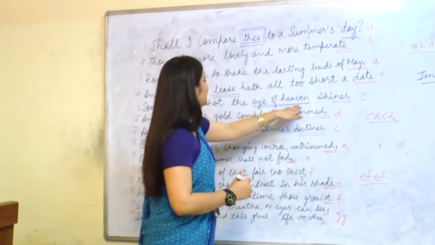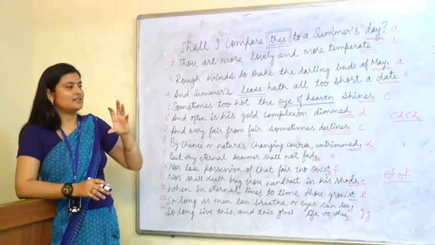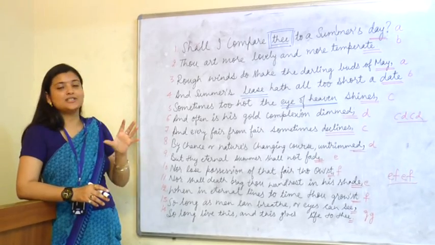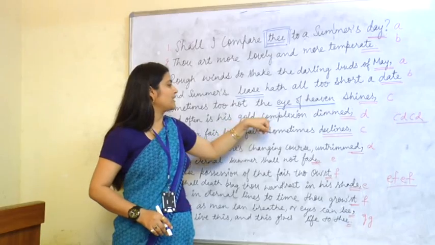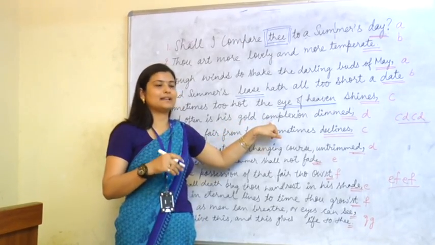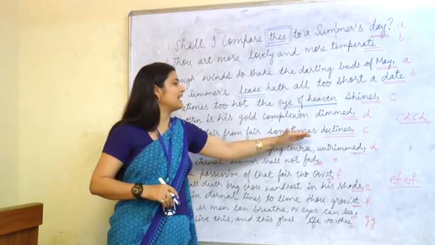So he is putting an emphasis that during summers there is a lot of sun shining, there is a lot of heat due to the sun, and often is this gold complexion dimmed. That gold complexion of the sun is dimmed by the clouds. And every fair from fair sometimes declines.